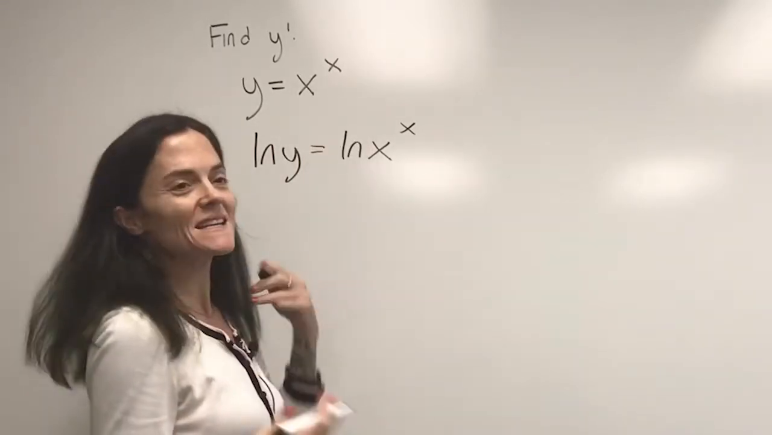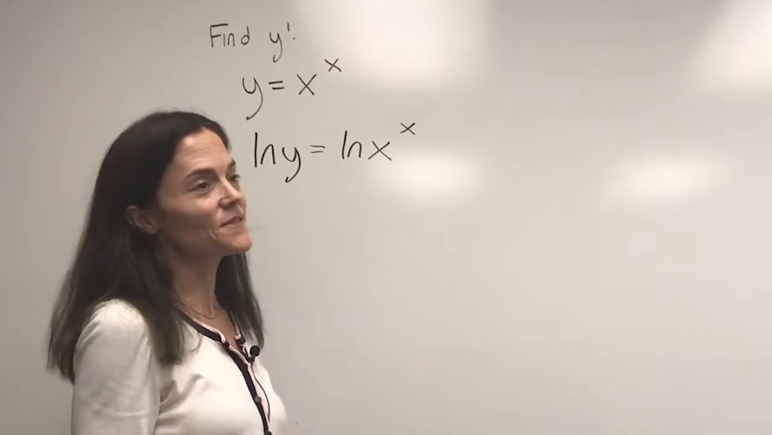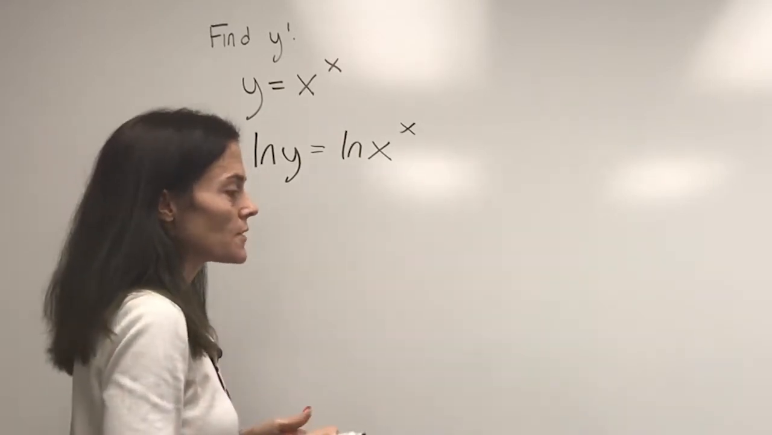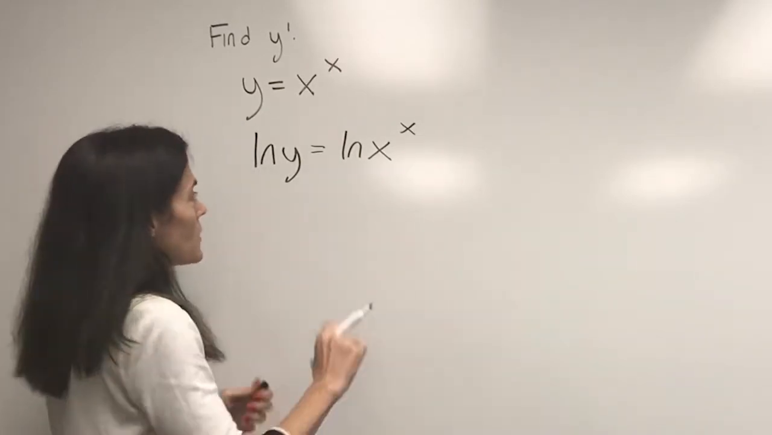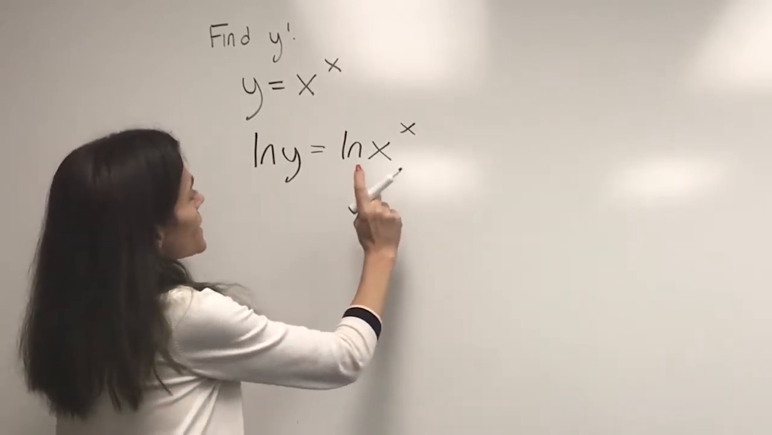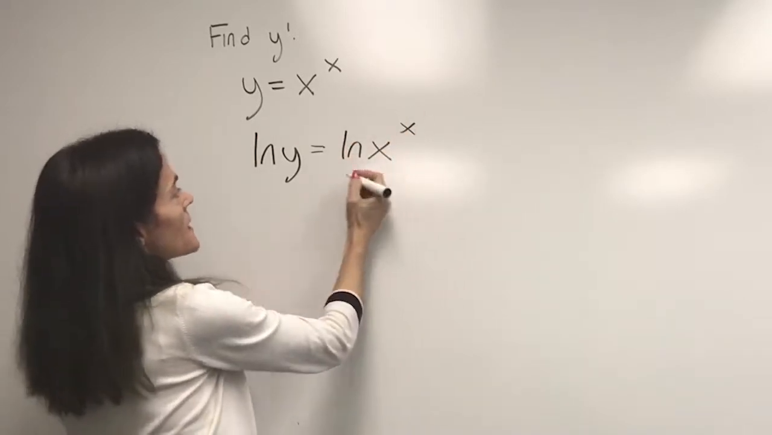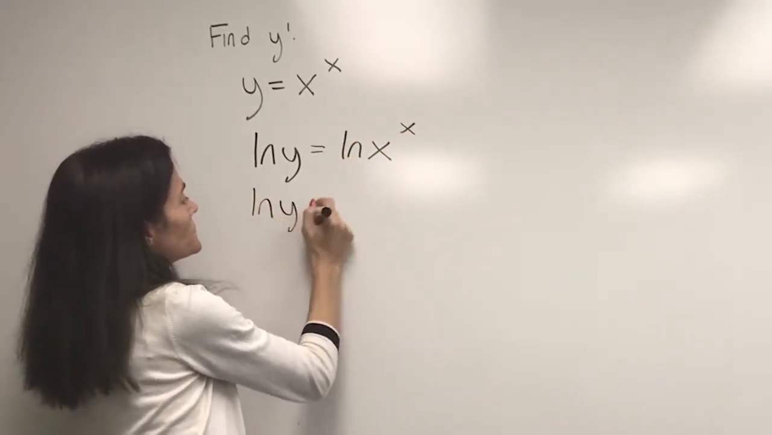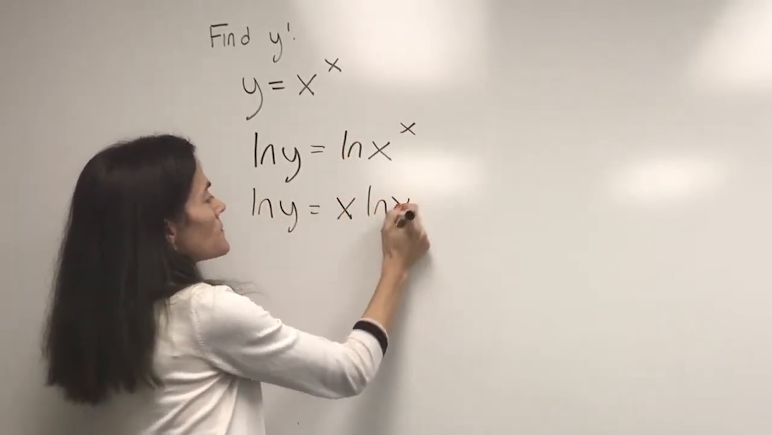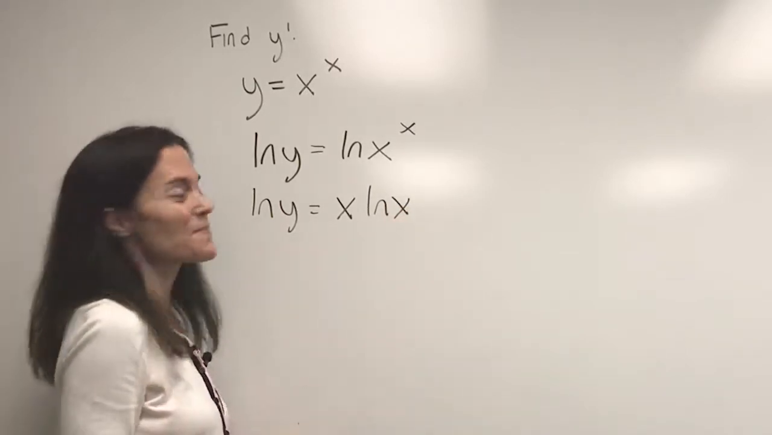You see, otherwise, something like x to the x would be very difficult to tackle in terms of trying to figure out how to find the derivative. Okay, so here, when we have a power, and this is all inside the log, the power comes in front. And now we differentiate both sides.